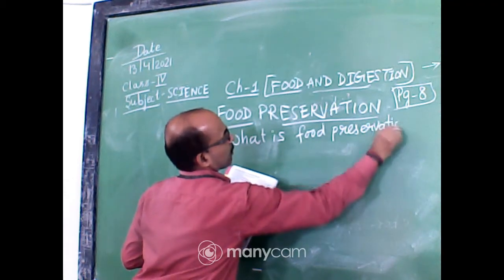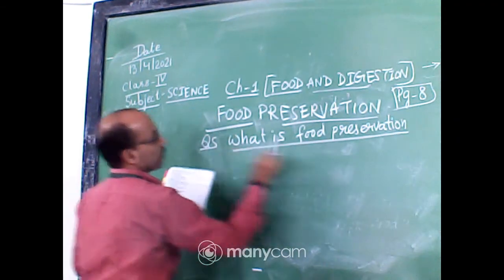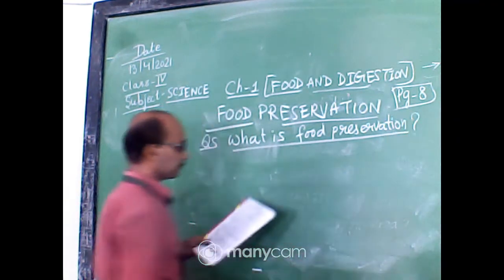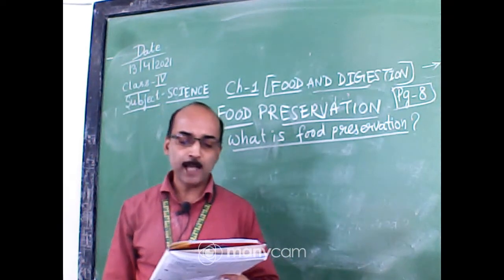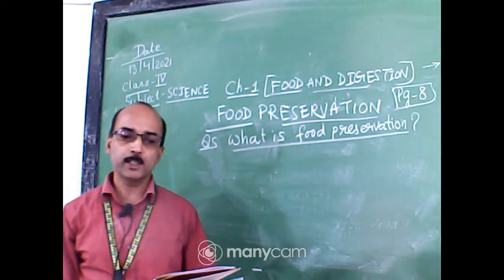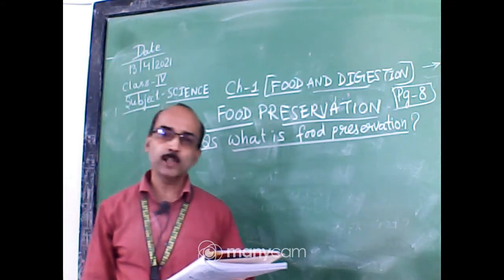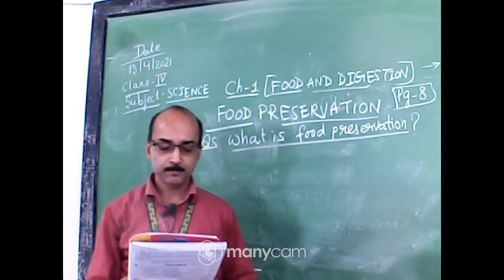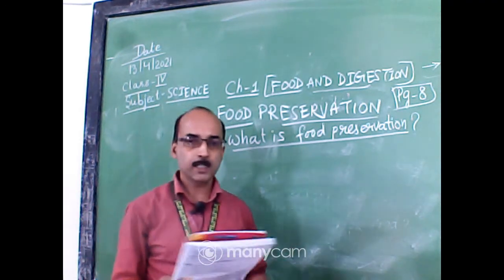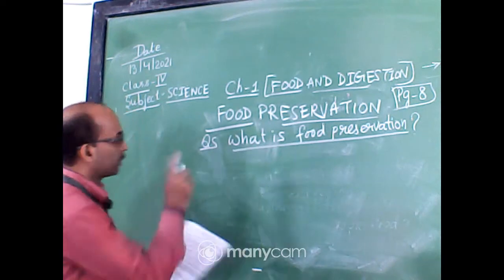This answer you can underline here, very important.